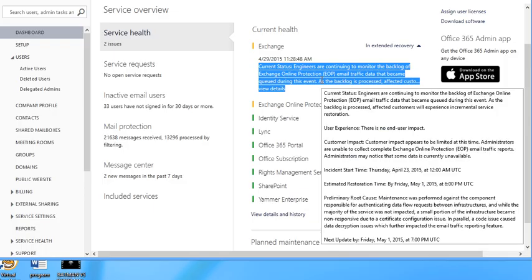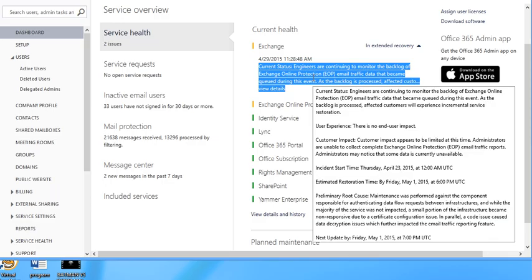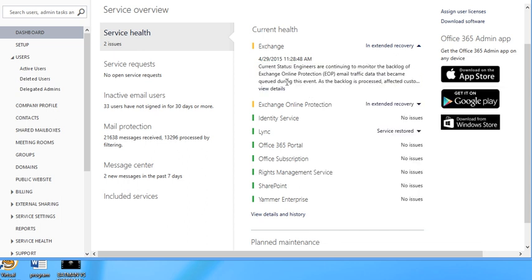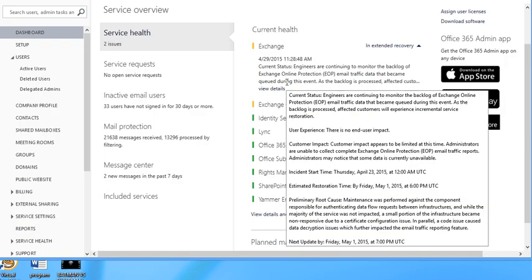When you put your mouse right here, it will give you details on what's going on, what the root cause is, and all that. So they're working on that. It's not something you need to do. It's something that Microsoft is working on.